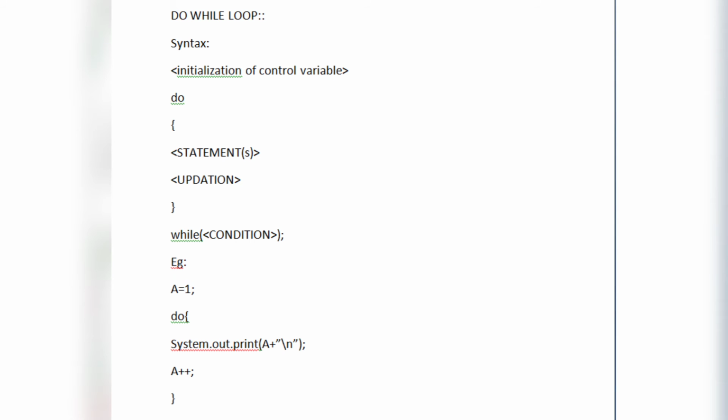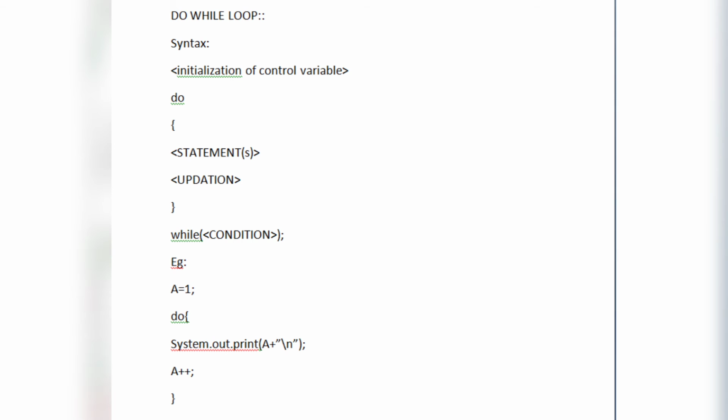and using the keyword do and curly braces we have written the block statement. We have created the block where we write our statements, that is System.out.print a plus backslash n, which will create a new line, and after that we have updated it, and then we have given our condition while a less than equals 5.